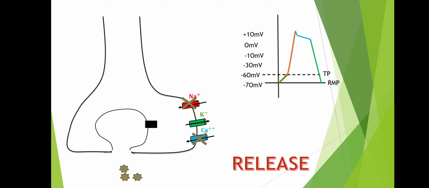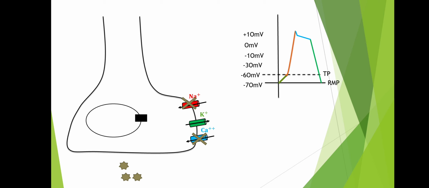This calcium ion causes fusion of the vesicular membrane with the axonal membrane, because of which serotonin will be released by exocytosis. So this is about the release. Now after getting released, what will happen? We know serotonin will bind with its receptor to produce action. But suppose after getting released, it has not acted upon its receptor and has not produced any kind of action. So what happens when it does not reach its receptor?